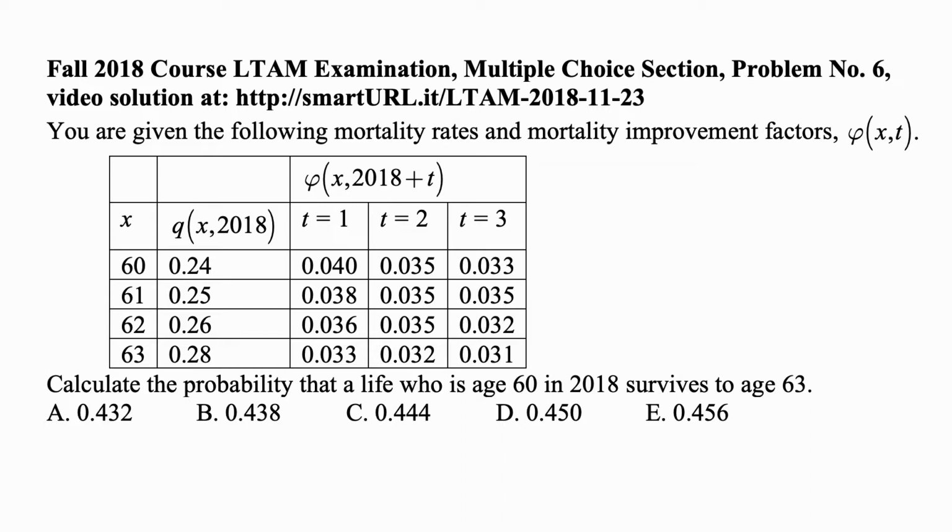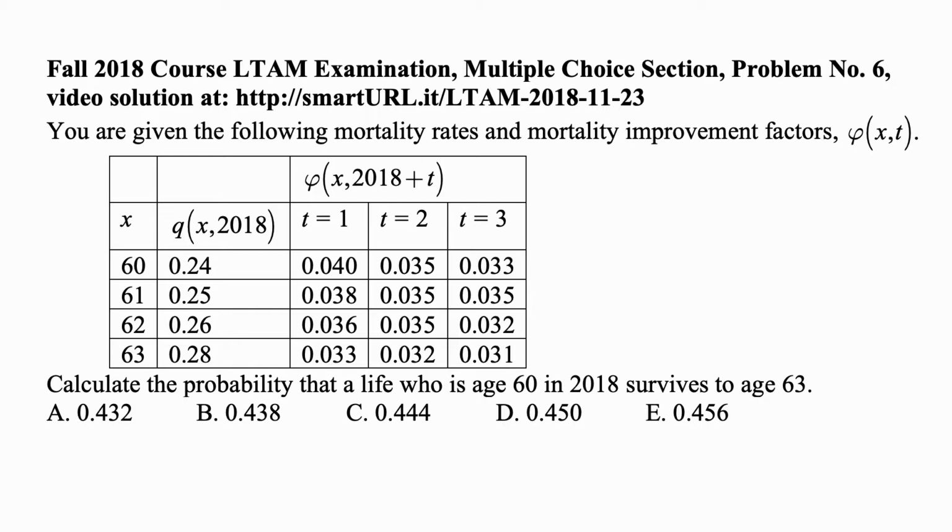You are given the following mortality rates and mortality improvement factors phi of x,t, and you have a table with mortality at age x in the year 2018 for ages x equal to 60, 61, 62, and 63, and then you have these mortality improvement factors for going 1 year into the future, 2 years, and 3 years into the future, so 2019, 2020, and 2021.